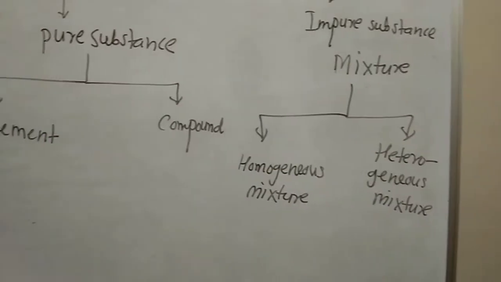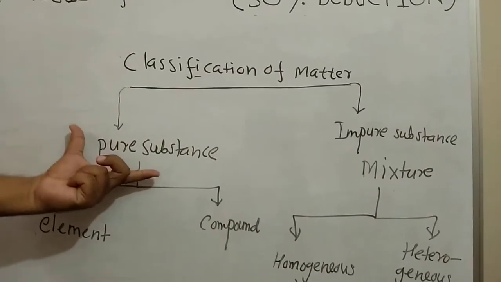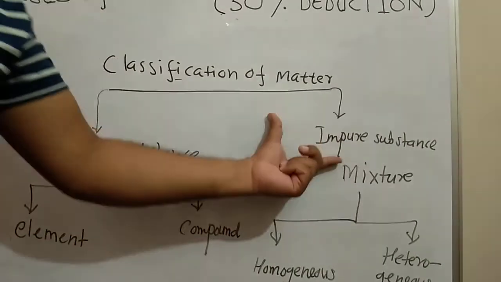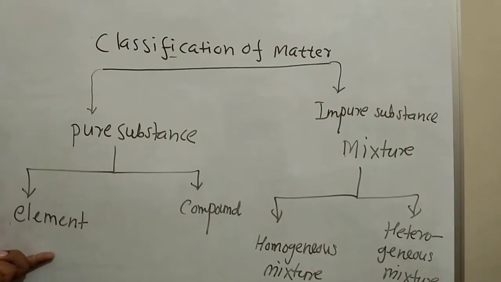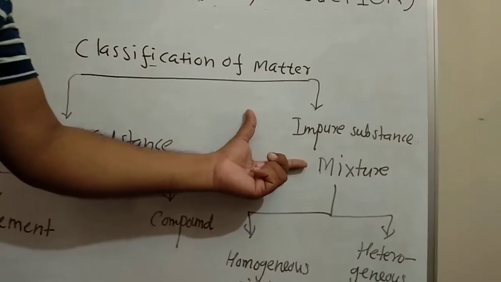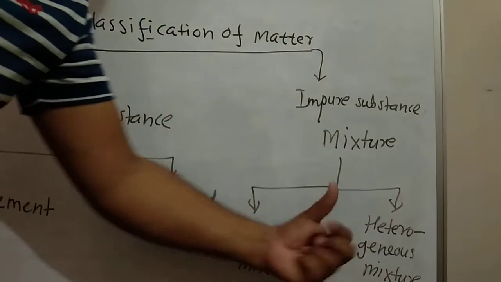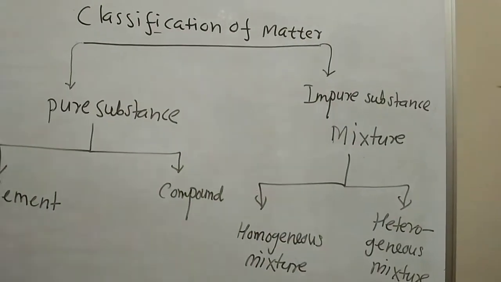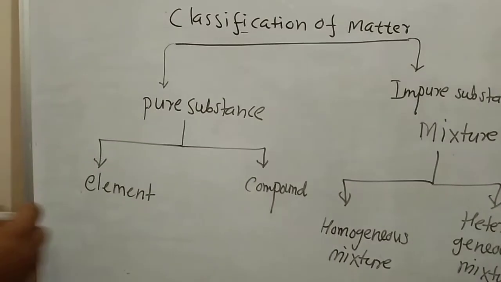So in classification of matter, it is divided into pure substance and impure substance. Pure substance is further divided into element and compound, and impure substance is further divided into homogeneous mixture and heterogeneous mixture. So I am going to discuss elements. What is an element?